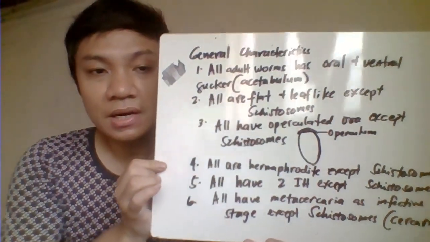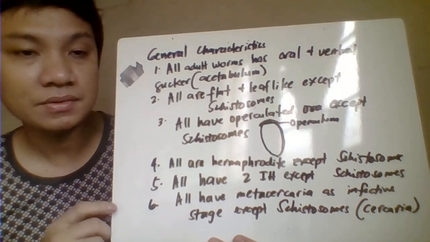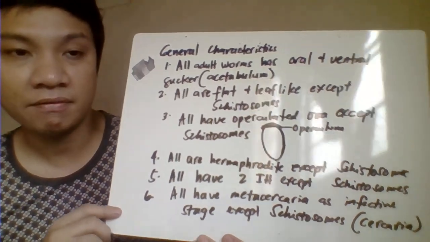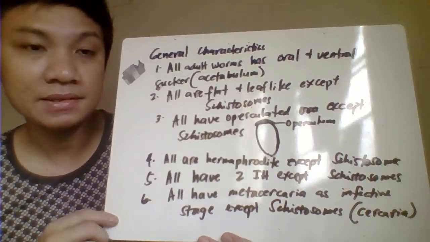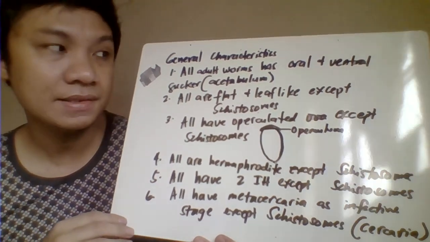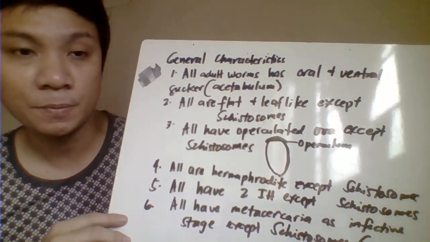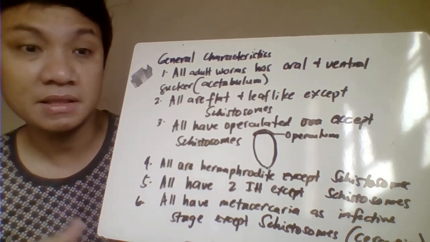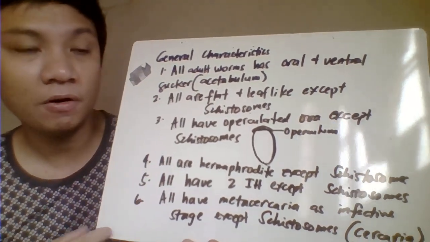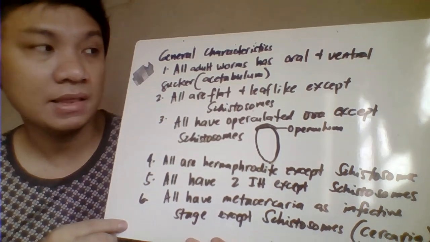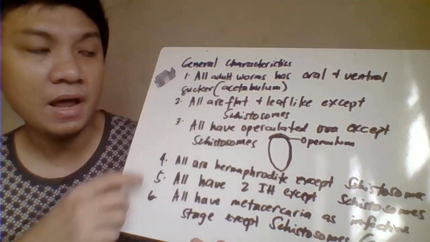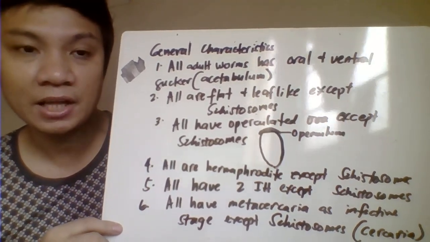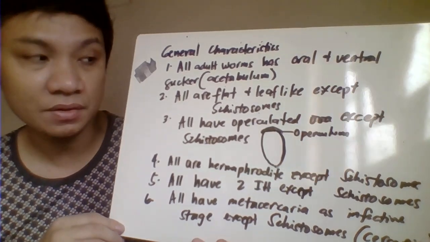Then we have the general characteristics of the trematodes. Number one, all have a mouth or oral sucker, and a ventral sucker, or acetabulum. They are located in different parts, separated from one another. All have a flat, leaf-like adult worm structure except the schistosomes.